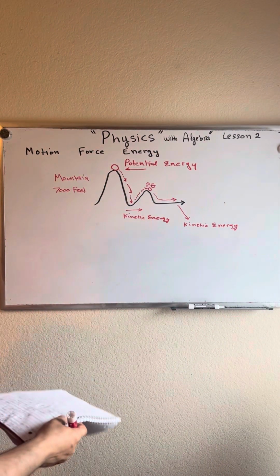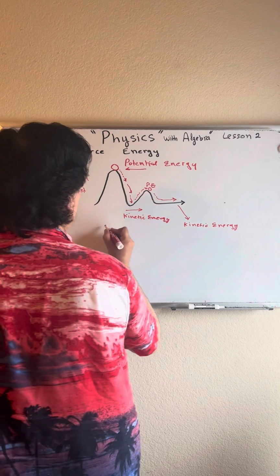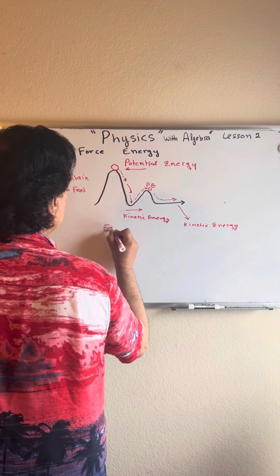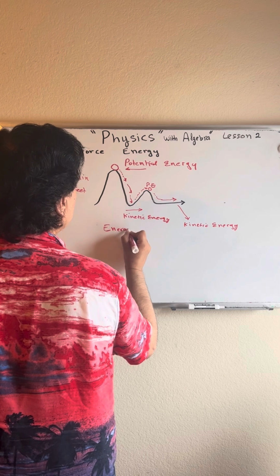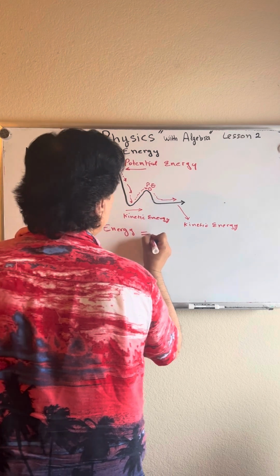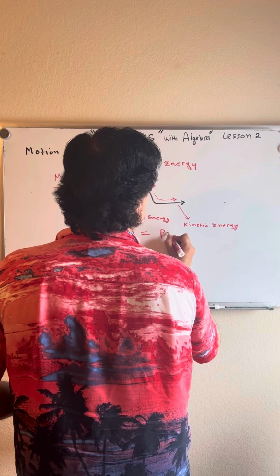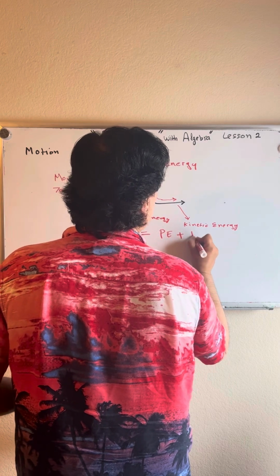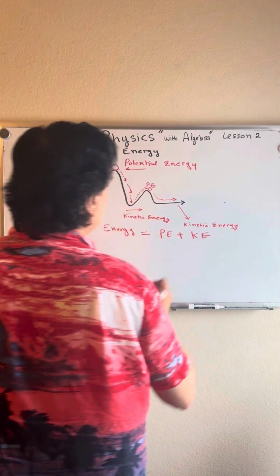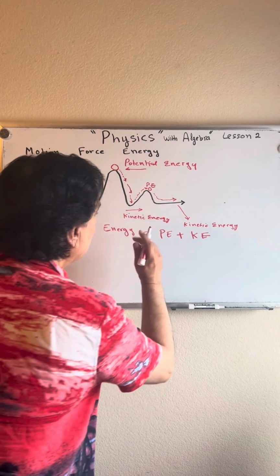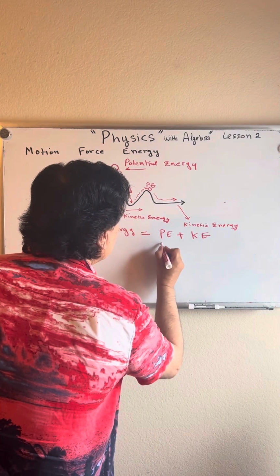So basically, if you have to define what energy is in physics in this particular case, I would say energy is potential energy plus kinetic energy, okay? When you're going up the hill, your potential energy is increasing.